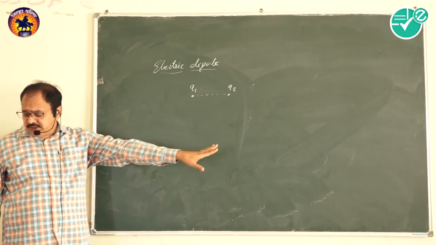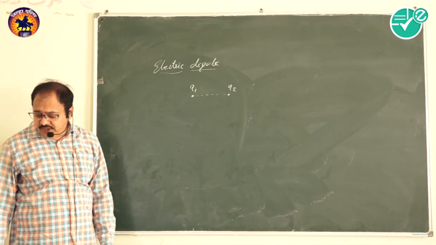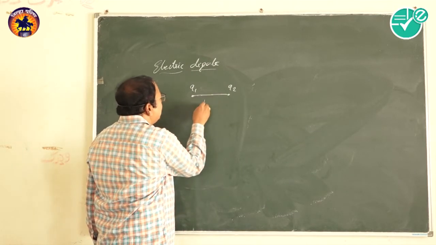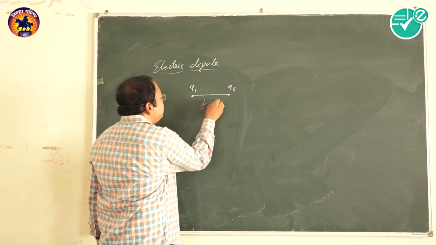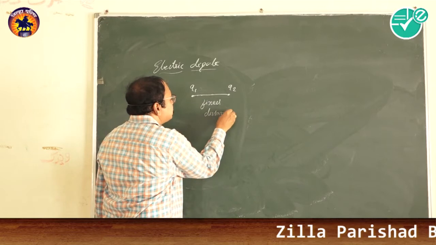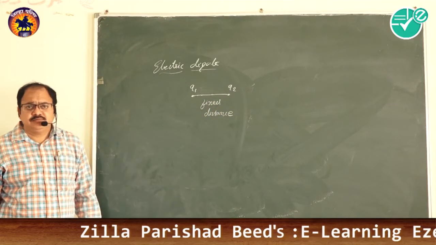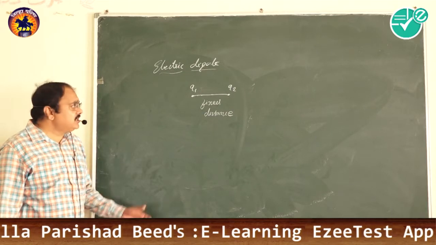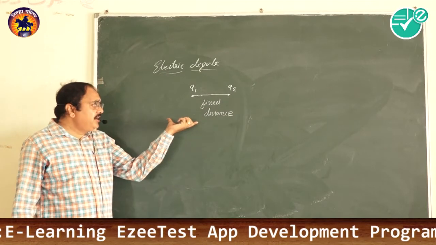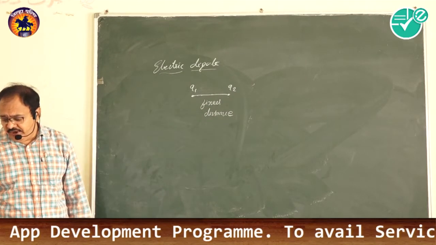Q1 and Q2 are equal but opposite, separated by a small fixed distance. These are two charges equal but opposite, and they are separated at a finite or fixed distance, and that system is said to be an electric dipole.